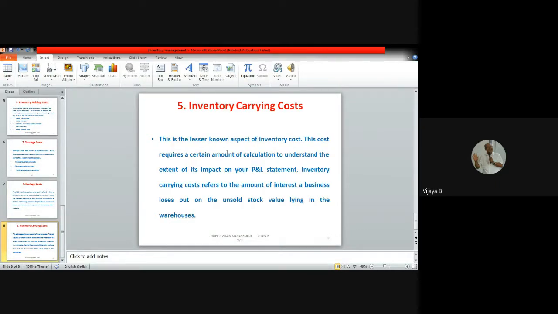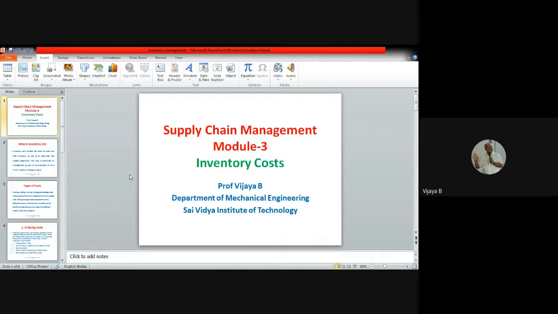This is a lesser known aspect, and least important, but it requires a certain amount of calculation to be understood from the profit and loss statement. That is considered inventory carrying cost. So these are the various types of inventory cost.